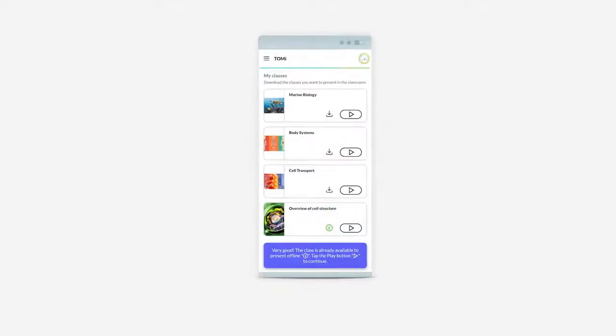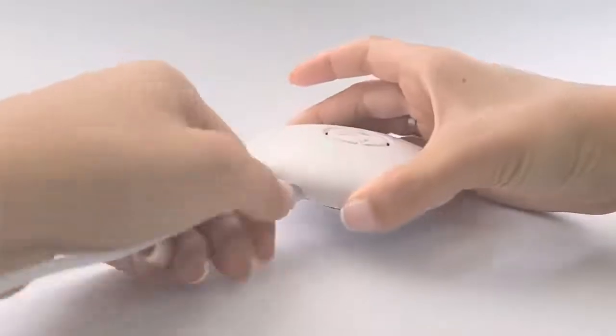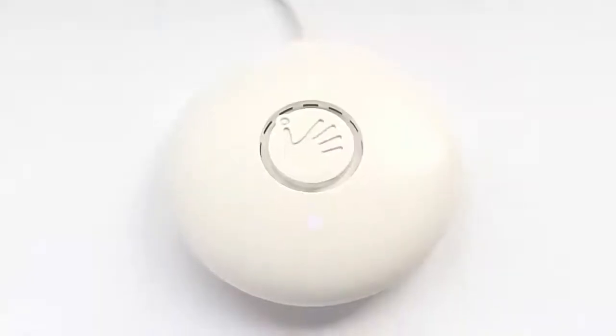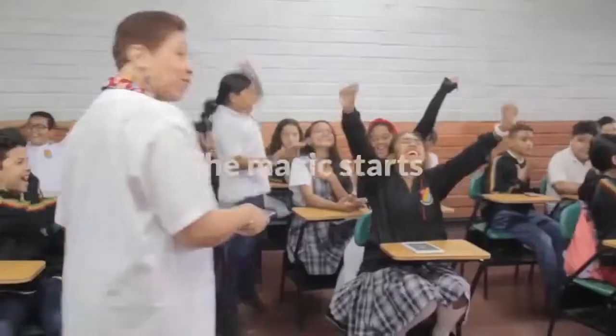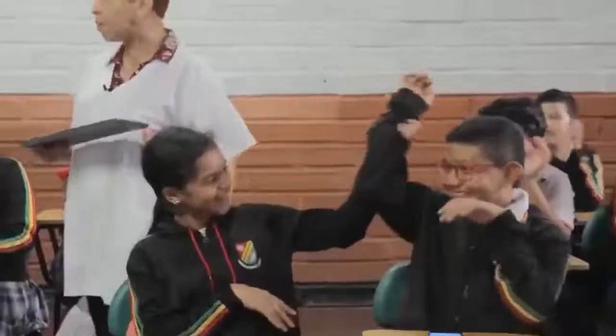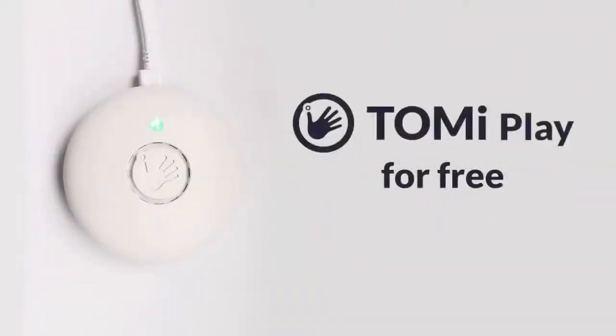Connect the Tomi Play device to power or a portable battery, and a new Wi-Fi network will appear. Ask everyone in the classroom to join the network and watch the magic begin. Join us in this learning experience and subscribe for 1 year to our platform, and we will send you a free Tomi Play device to any city in the world.